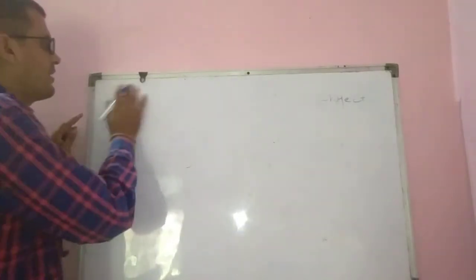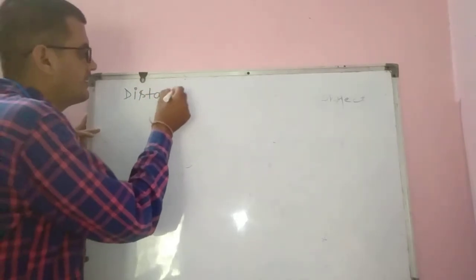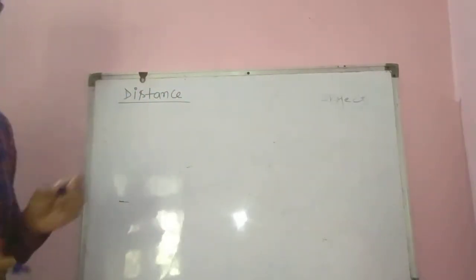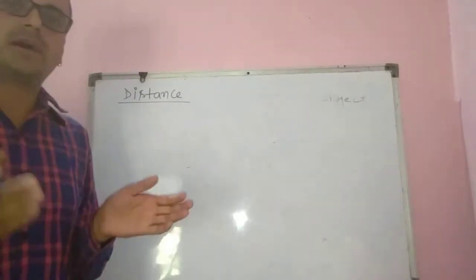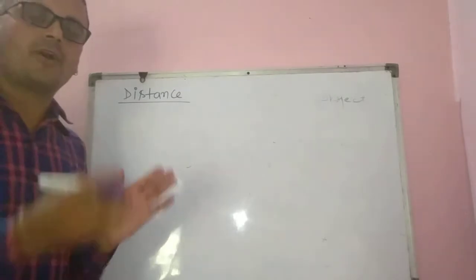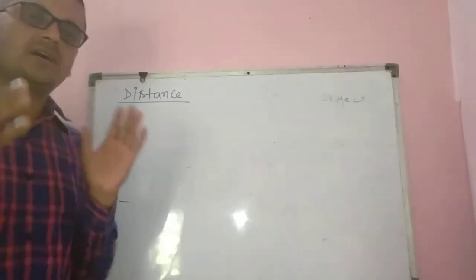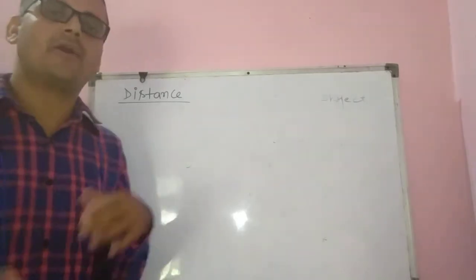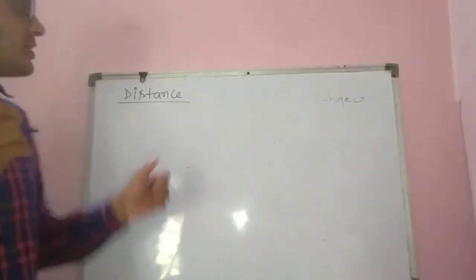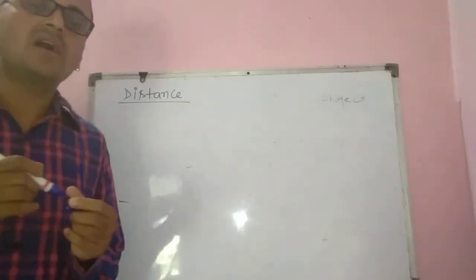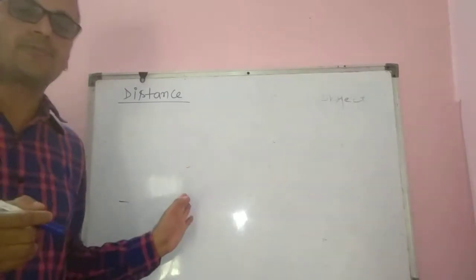Distance and displacement. Your next topic is distance. So student, what is the meaning of distance? It is the actual path traveled by the body while moving from one point to another point. I think you all know the definition of distance, because we have already studied it in class 9 in detail. Distance is the actual path traveled by a body while moving from one point to another point.